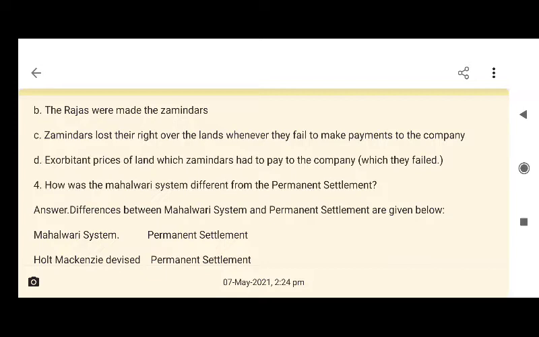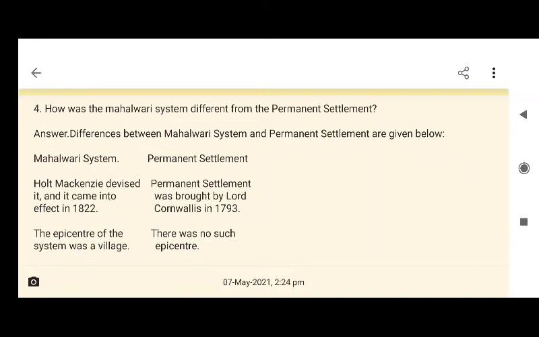Fourth question is how was the Mahalwari system different from the permanent settlement? Answer: differences between the Mahalwari system and the permanent settlement are given below.